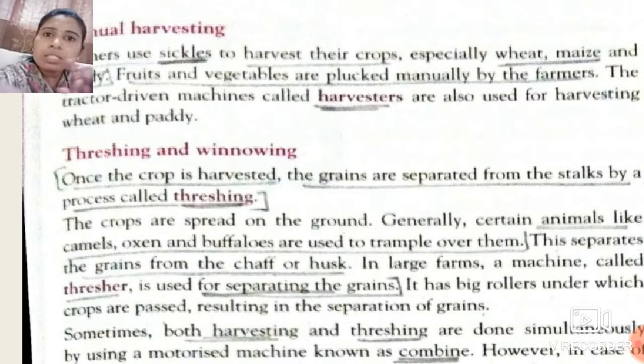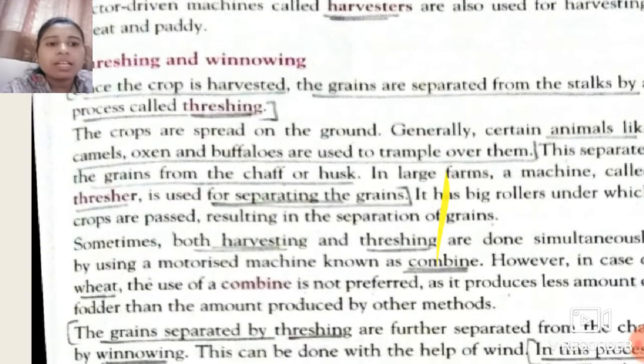So sometimes these two processes occur simultaneously by using a motorized machine known as a combine. So the combine machine is used for simultaneous harvesting and threshing. For both processes, a combine is used whenever they are simultaneous.